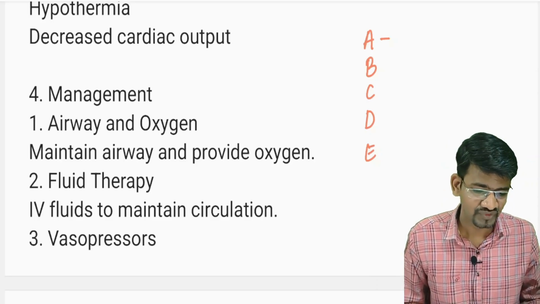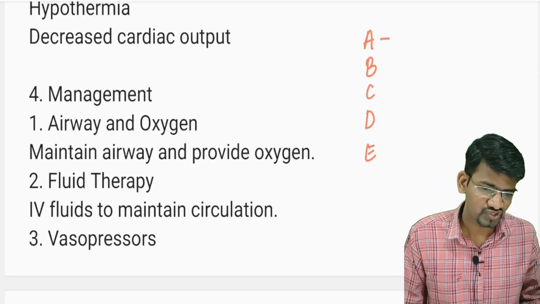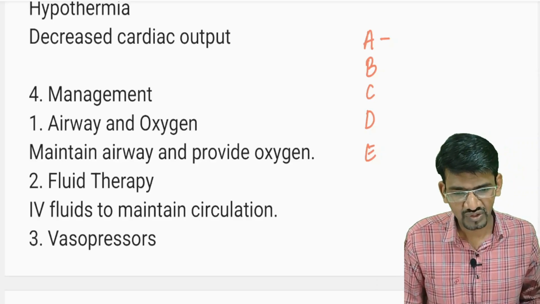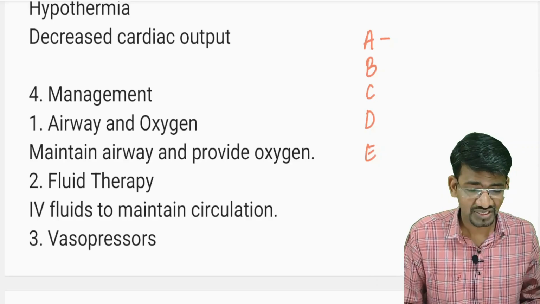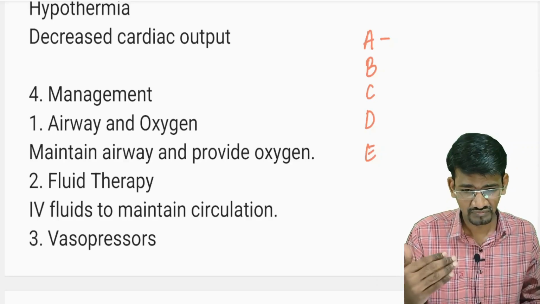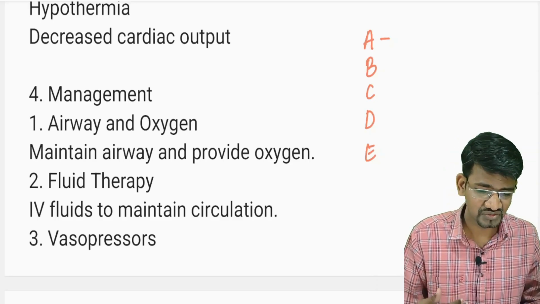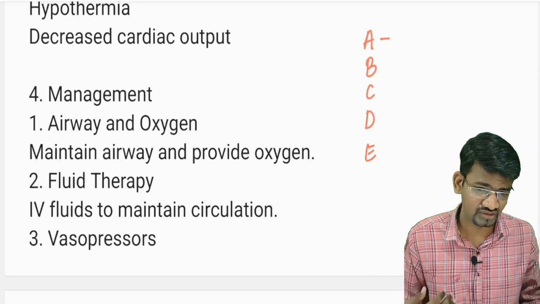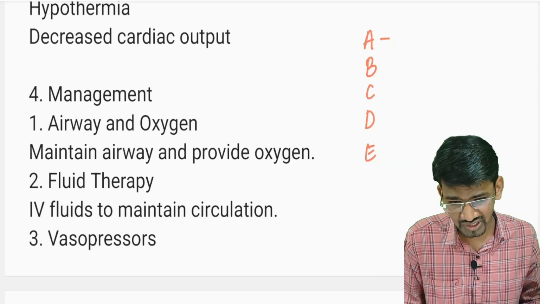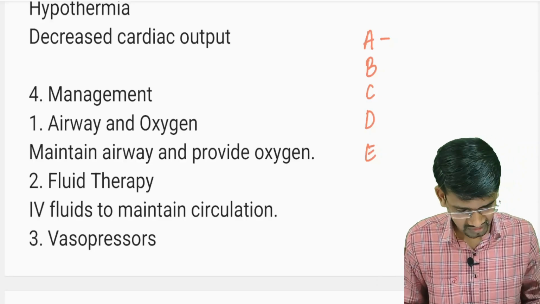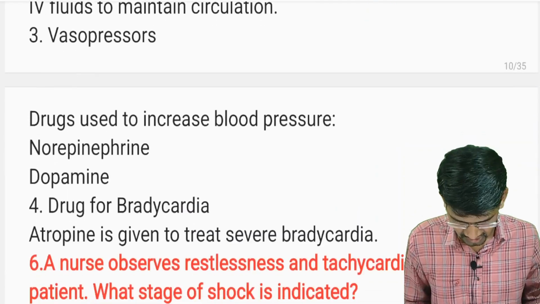And E stands for prevention of hypothermia, or exposure to the environment. Hypothermia is the most common complication with all these shocks, because of anaerobic metabolism, the ATPs are not being generated properly, so the patient will have decreased metabolic activities, leading to hypothermia as well. Okay, so these are all the conditions, and even exposure to the environment can also lead to hypothermia. So this has to be focused on in the management. So this is neurogenic shock.